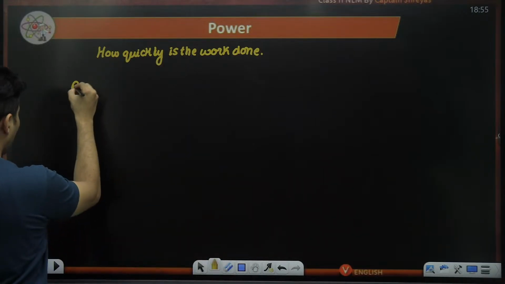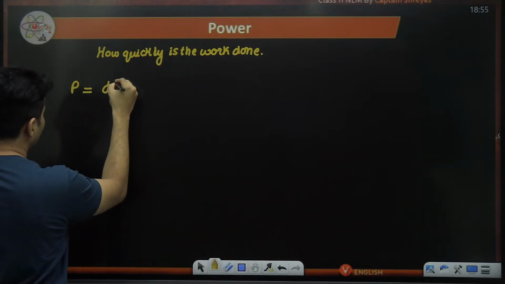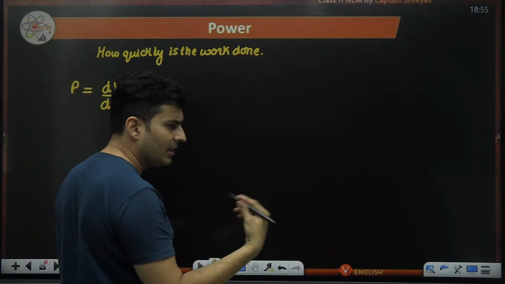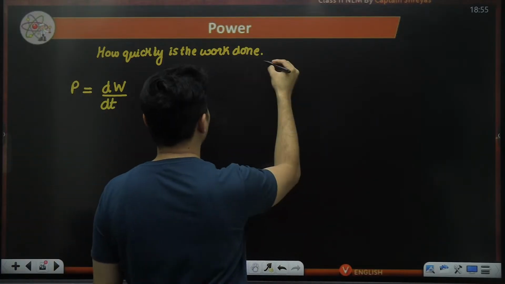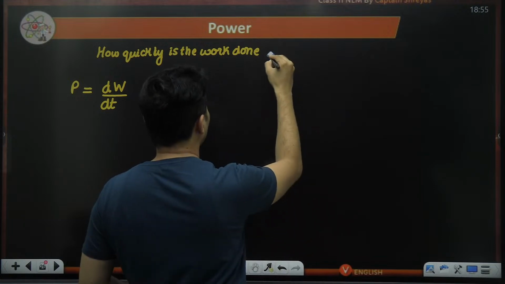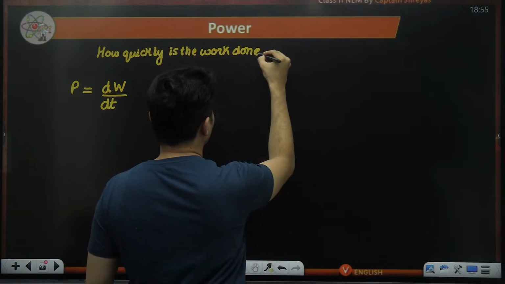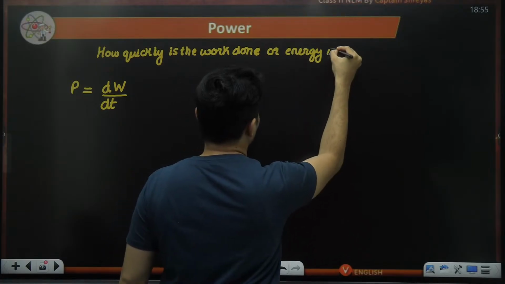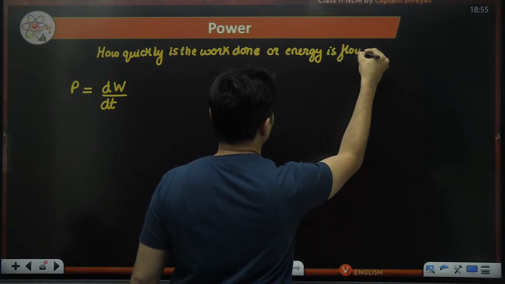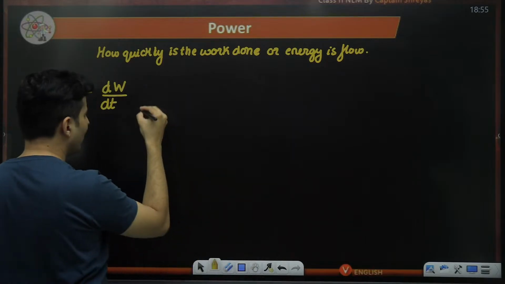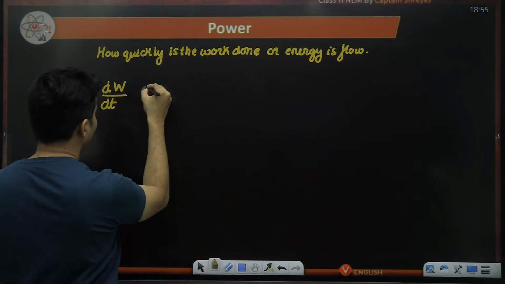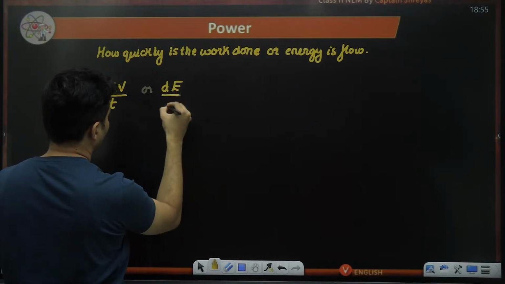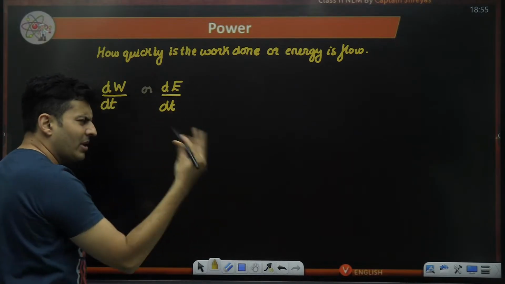So power is simply dW by dt. Sometimes it's also associated with the energy equation. So it is how quickly the work is done, or how quickly the energy is flowing. So dW by dt, or we can say dE by dt also. E stands for some kind of energy.